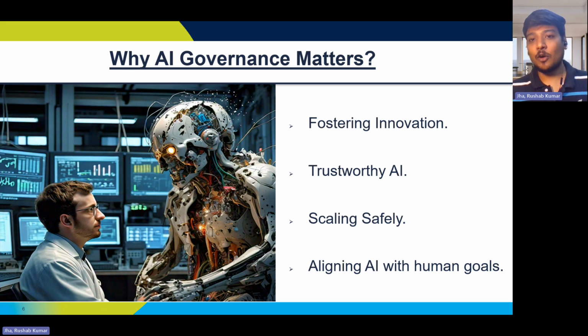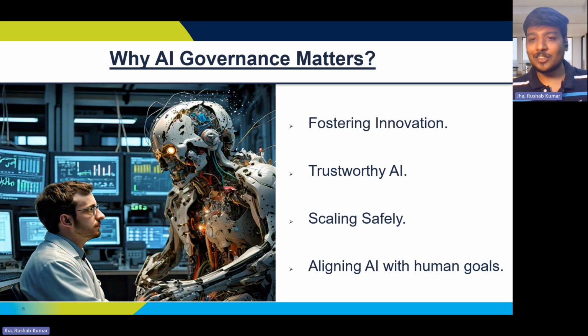Apart from that, without trust, no one would board any AI-powered plane, right? Or even a so-called Tesla, right? Just imagine Tesla is going really great on the US roads, but if we take the same Tesla car and put it on an Indian road, then I think we'll have disasters everywhere. So again, we need to make sure that everything is in check. We have trust in what we are utilizing, and that's where governance comes in, because governance builds that trust, making AI a dependable co-pilot, right? So that you can sit, relax, and let the governance lead the way.